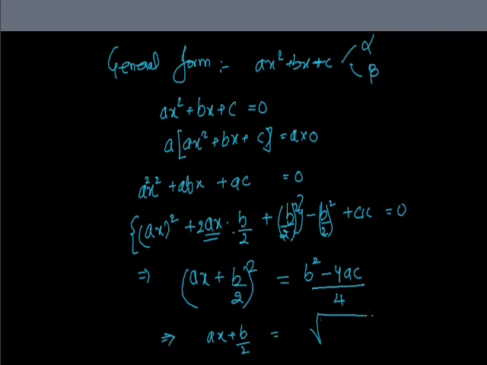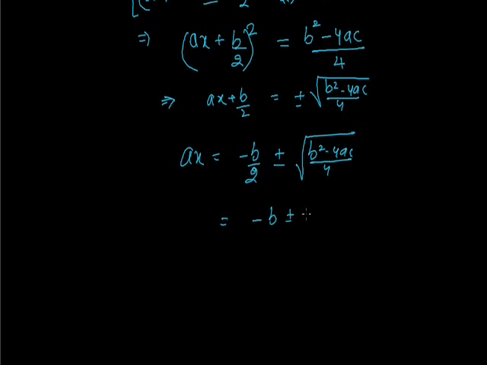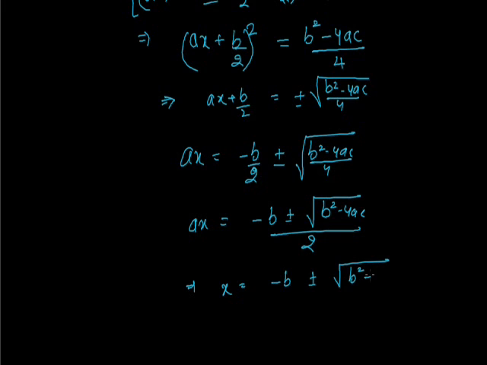So ax is equal to minus b by 2 plus minus under root b square minus 4ac upon 4. This can be written as minus b plus minus under root b square minus 4ac upon 2a. So from here we are having two values of x, which are minus b plus minus under root b square minus 4ac upon 2a. And these are the roots of a quadratic equation, because on putting it in we are having the value as 0.